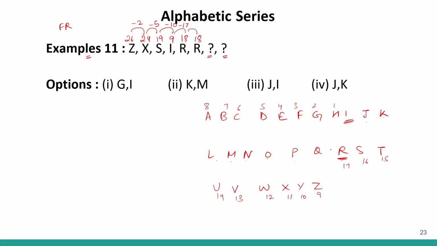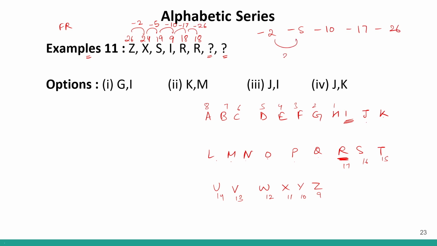And from R back to R, I'll come back to the same position, so -26. So my series is -2, -5, -10, -17, -26.